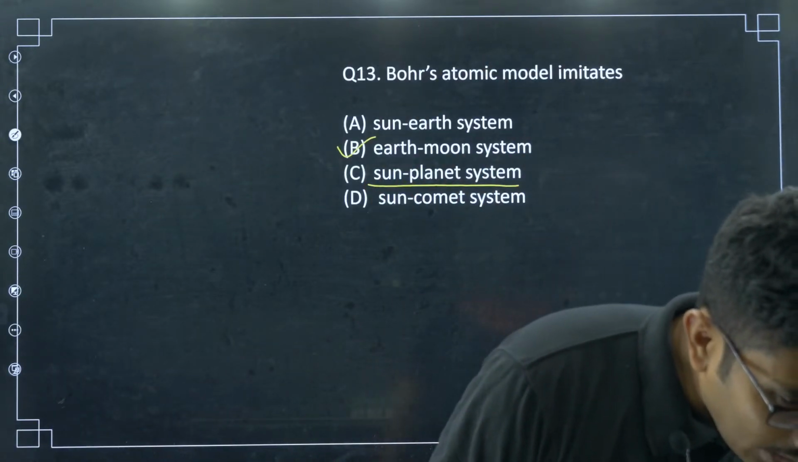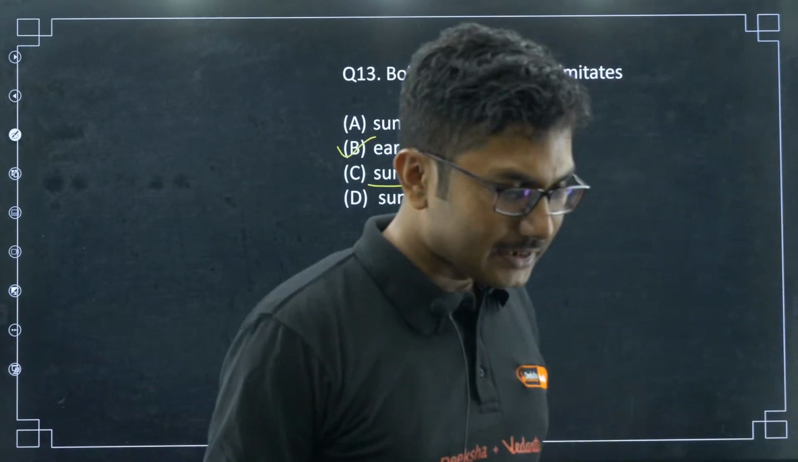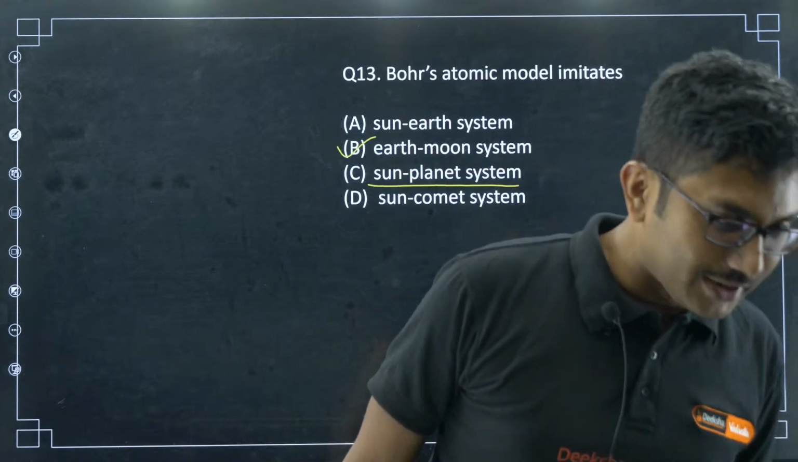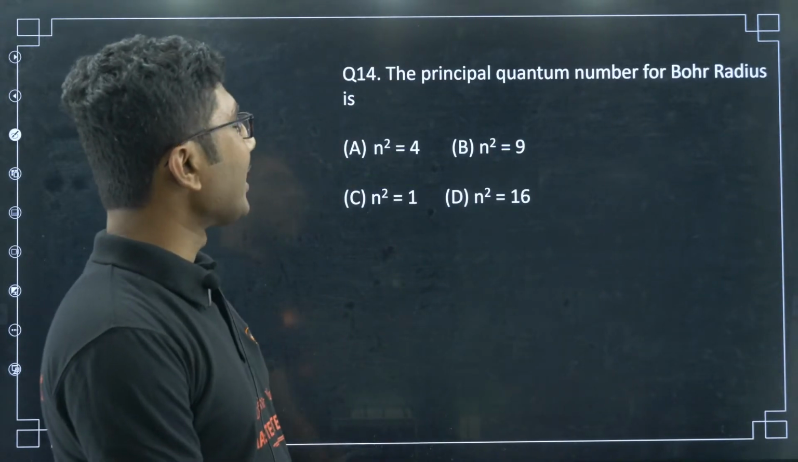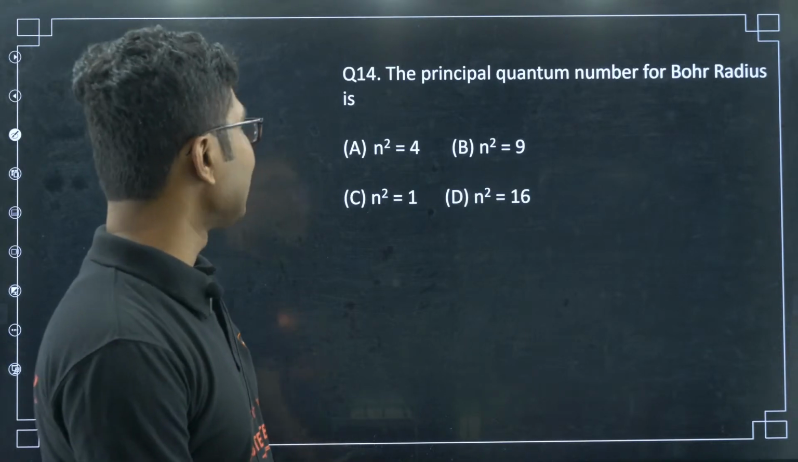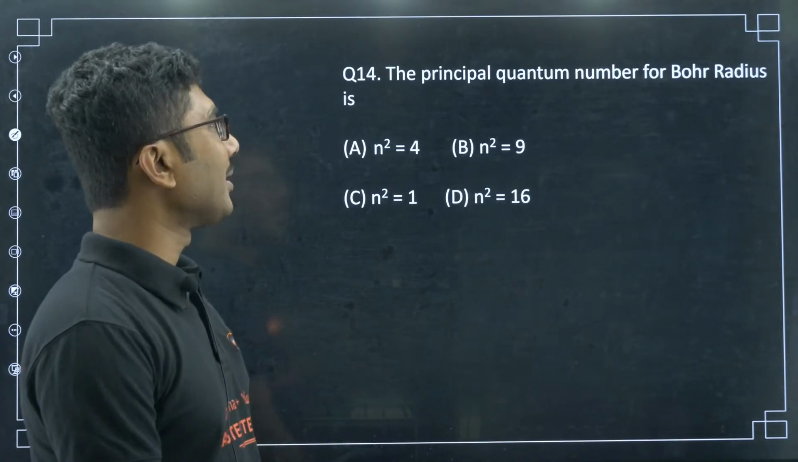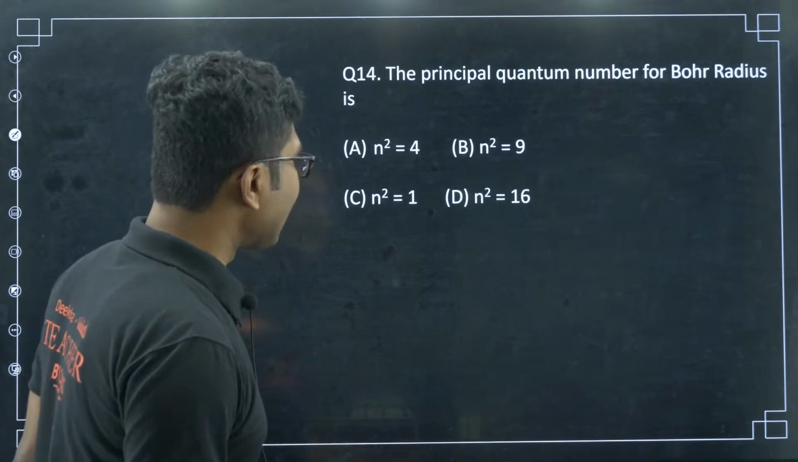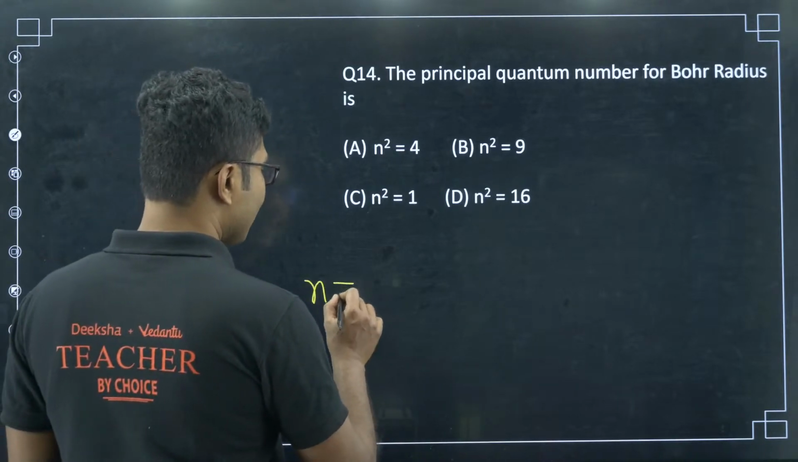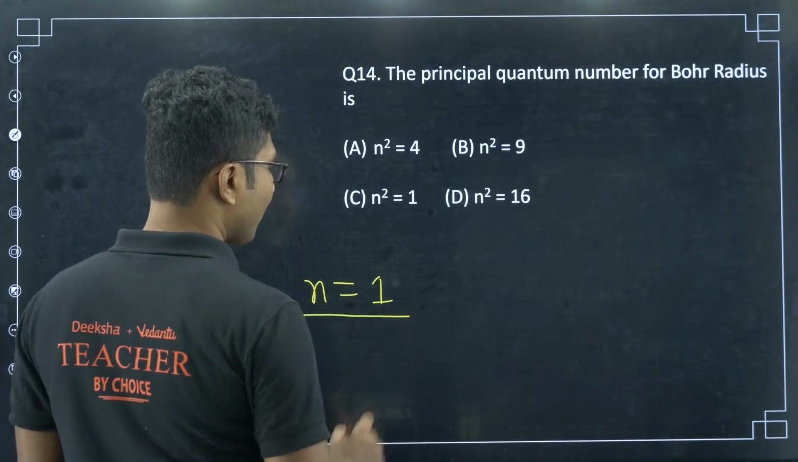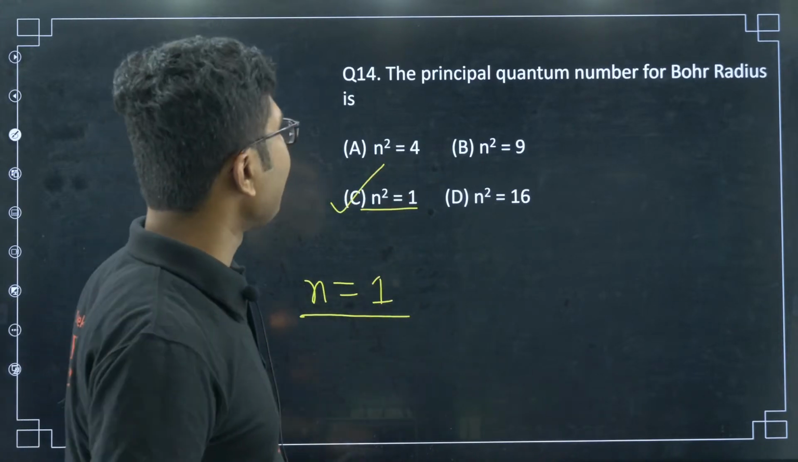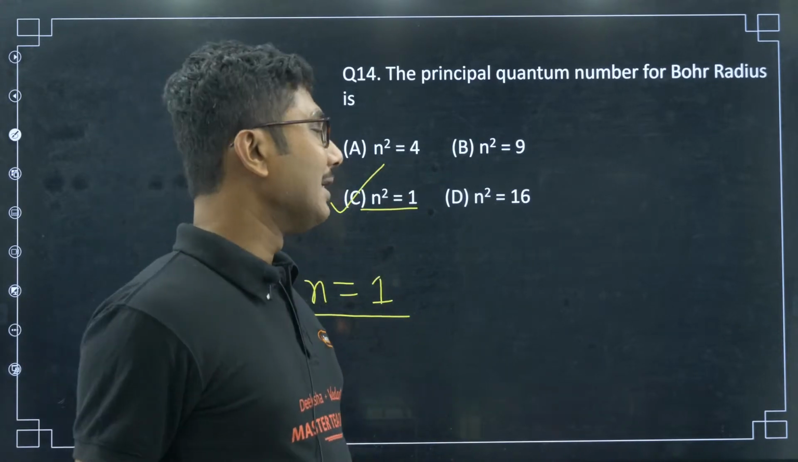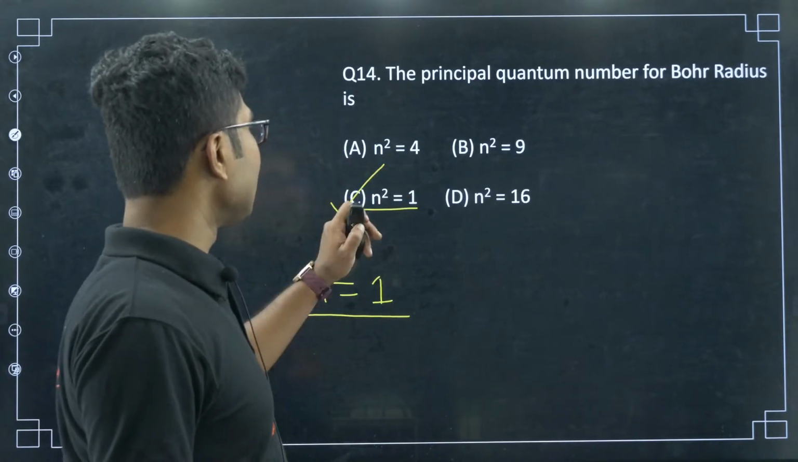Khaled Basha. Yes, Khaled, what happened? No, Kader Basha, what happened? The principal quantum number for Bohr radius, what is the principal quantum number? Principal quantum number is always n equals to 1, does not matter what. So n square equals to 1. This is an easy question, I will not waste time because I have to complete the nuclei chapter as well. So this is the answer.